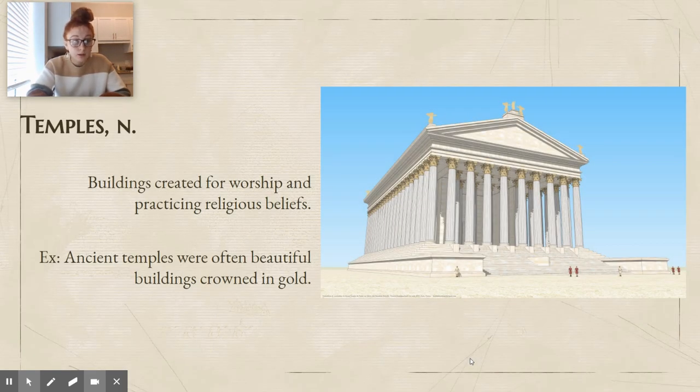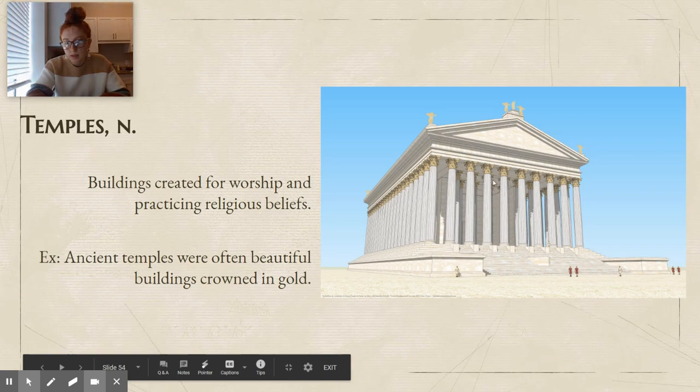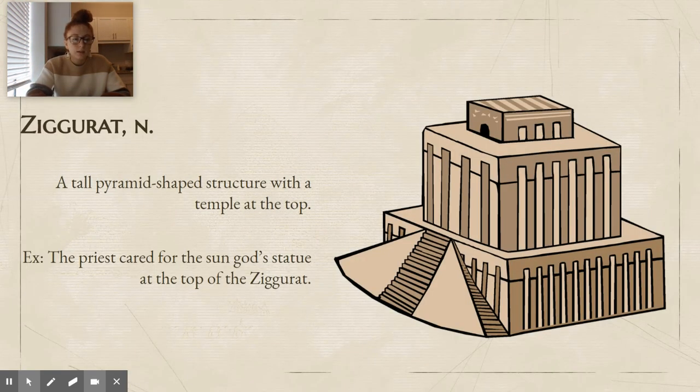Temples is a noun. Temples are buildings created for worship and practicing religious beliefs. Ancient temples were often beautiful buildings crowned in gold. And then if you look in this picture, you can see the gold at the top, okay? Ziggurat, also a noun. A ziggurat is a tall pyramid-shaped structure with a temple at the top. The priest cared for the sun god statue at the top of the ziggurat.